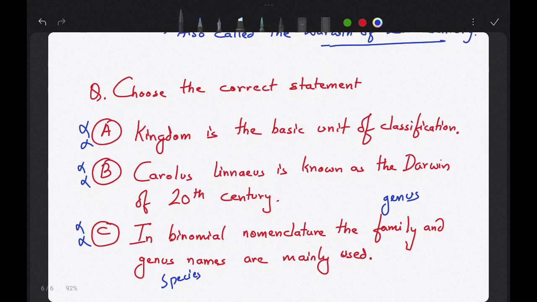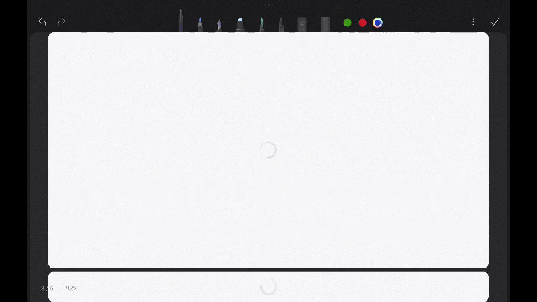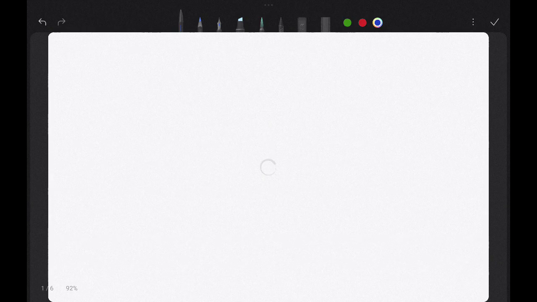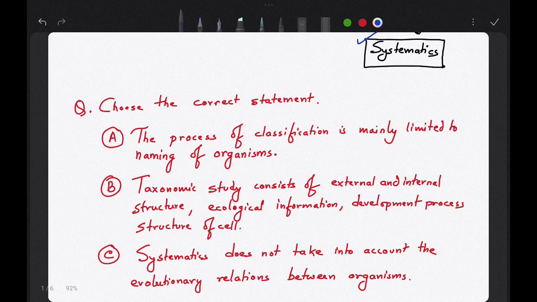This is the question from your previous class. Now let's go to the question that we had taken first while beginning our class. Choose the correct statement. The process of classification is mainly limited to naming of organisms. Is it limited to only naming of organisms?